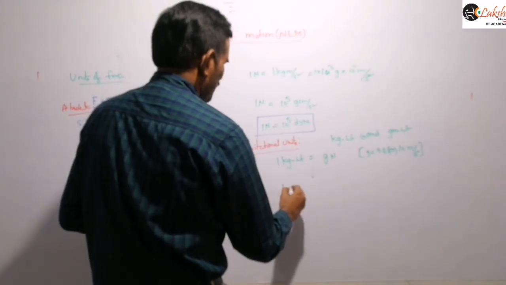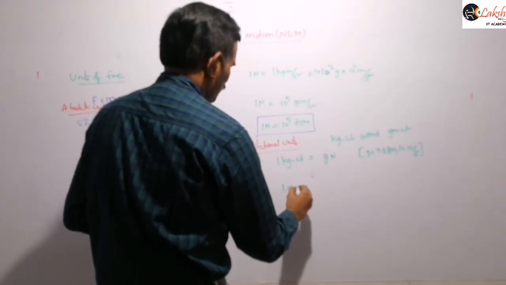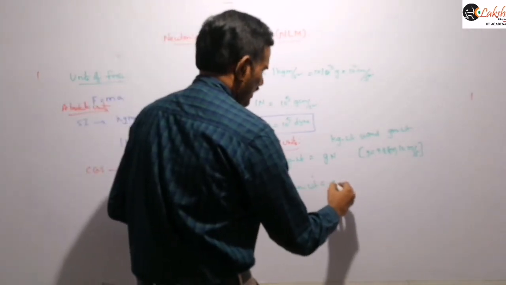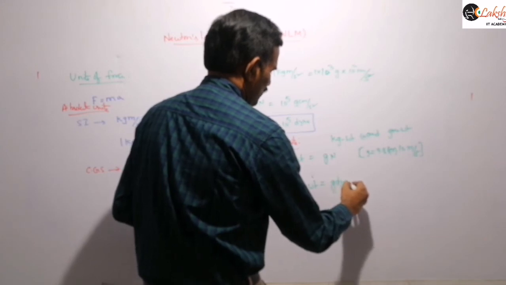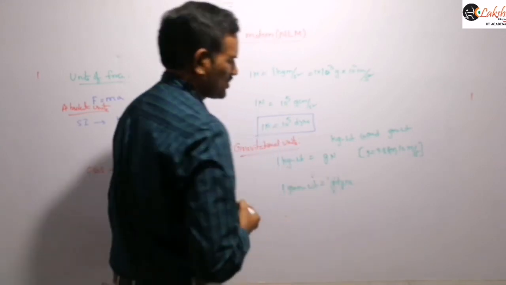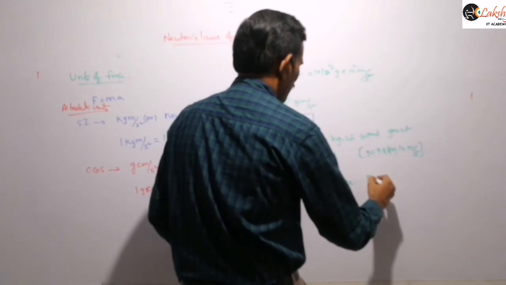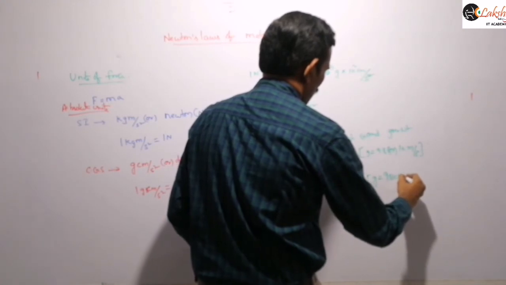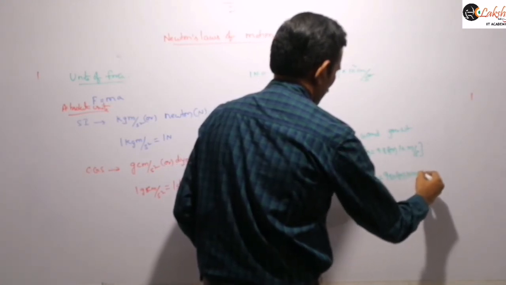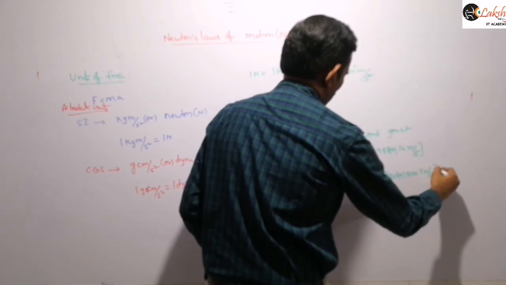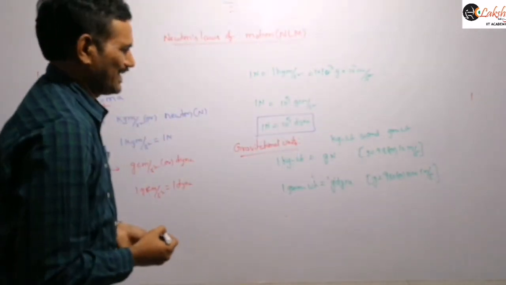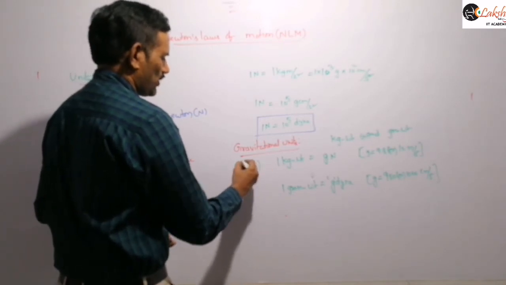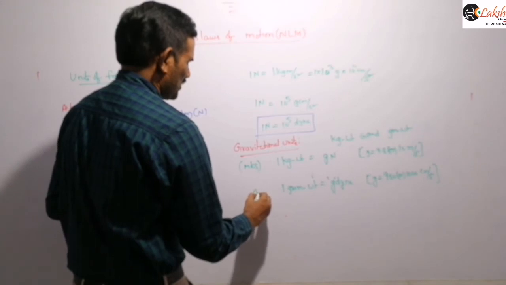Similarly, 1 gram weight is equal to g dynes. Here the g value you need to take in CGS units, 980 or 1000 centimeter per second square. So in gravitational units, the first is MKS or SI, and this one is CGS.